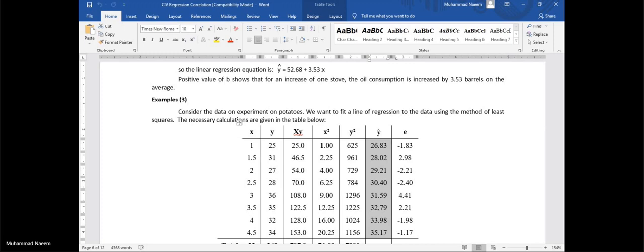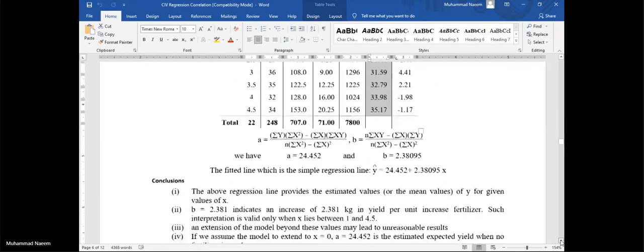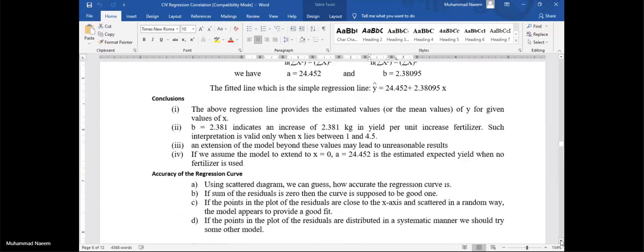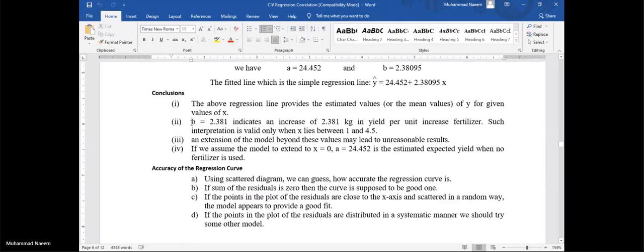These are called the estimated values. Here the constant b is 2.381.